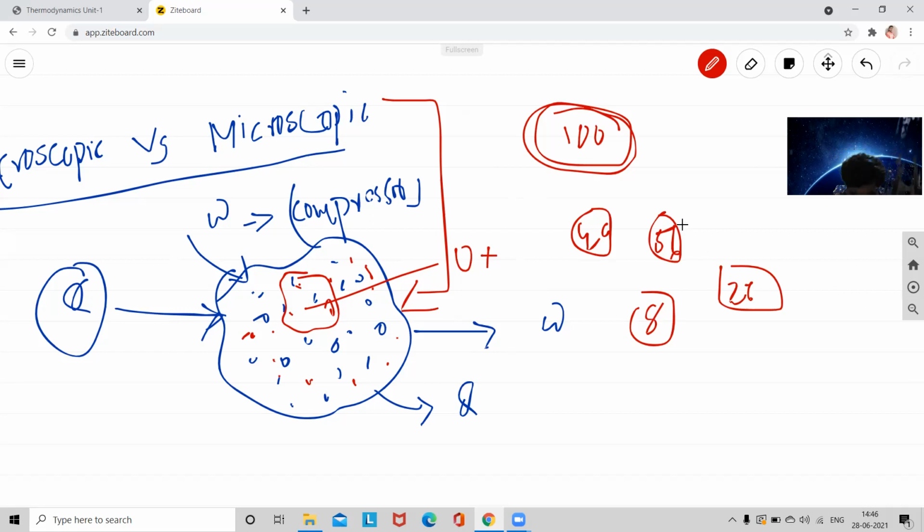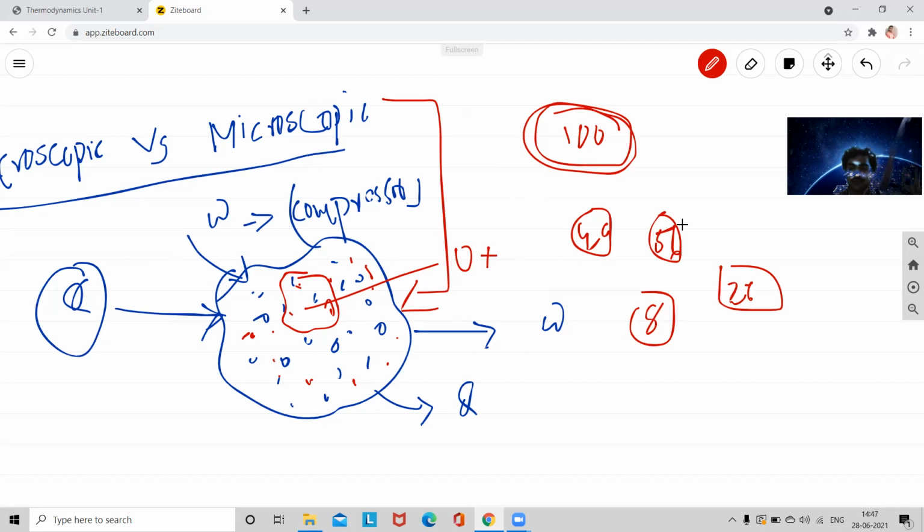So that means here you need to study each and every individual molecule. That approach is called statistical thermodynamics. It is called the microscopic viewpoint. You need to pick up particles randomly and analyze the molecules in that particular region. That type of approach is called classical thermodynamics or macroscopic thermodynamics.